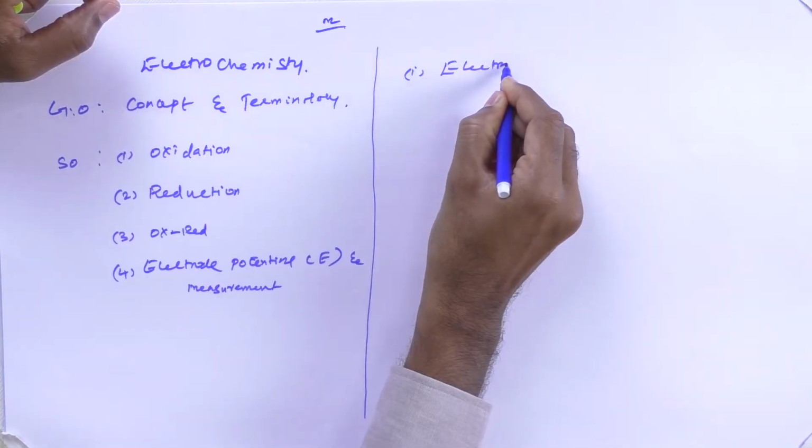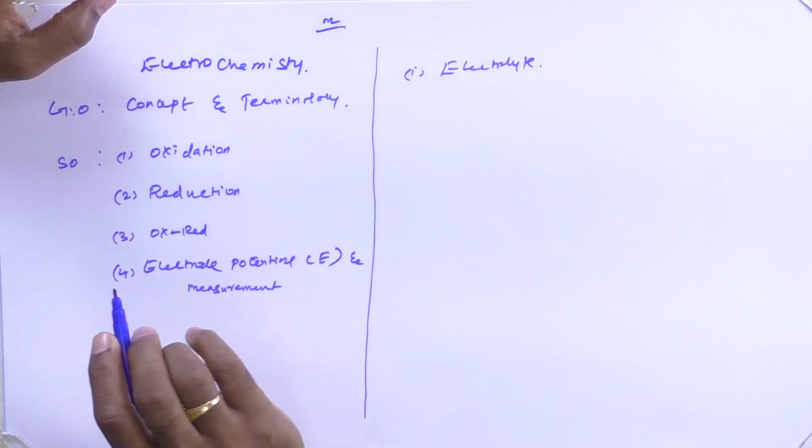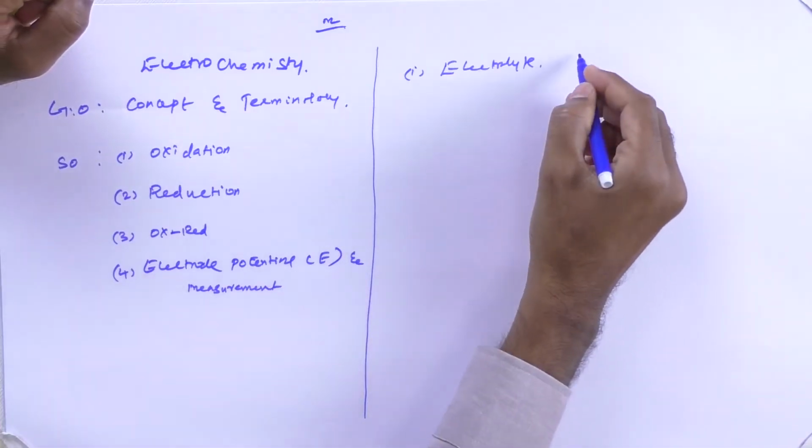All right, and terminology. If we want to understand electrochemistry deeply, you must be aware of the following terminology. The first one is the electrolyte. Now, what is meant by an electrolyte? An electrolyte is a substance, or we can say an aqueous solution of a salt. For example, you can take NaCl, sodium chloride. When sodium chloride is dissolved in water, it gives an electrolyte. So this is a strong electrolyte.